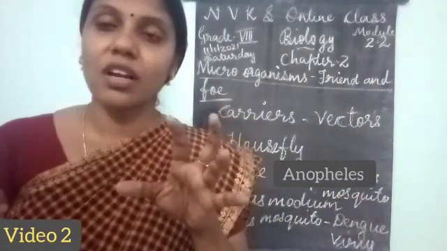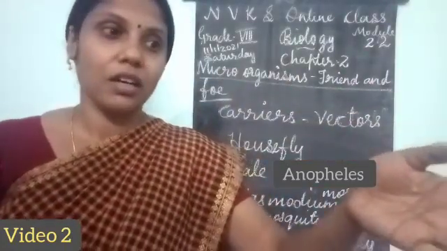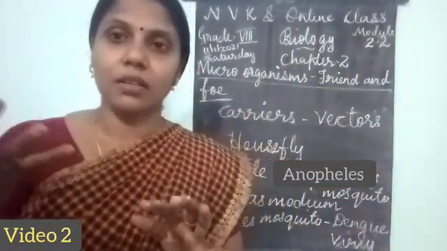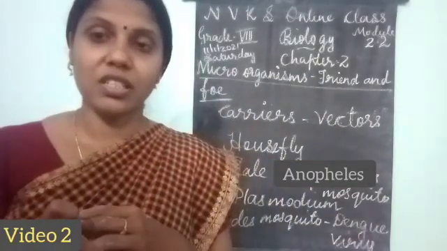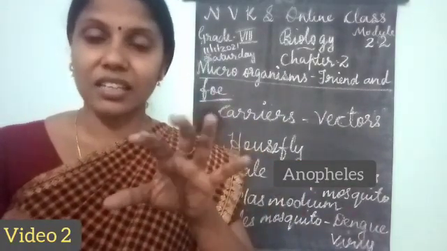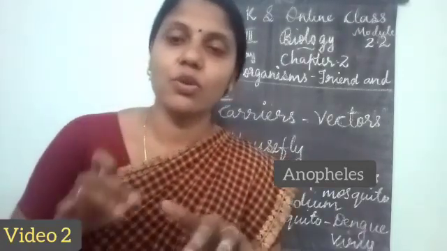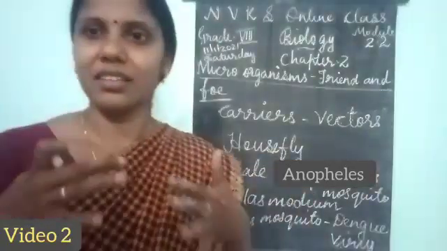We must not let the water collect in the cooler, fridge cooler, or in the flower pot, or in the tube, isn't it? So don't allow the water to stagnate. Okay, so we can prevent the diseases this way.